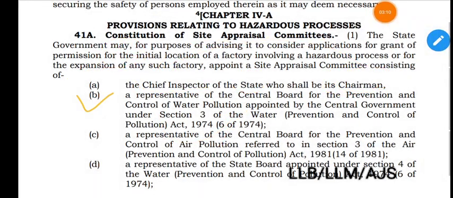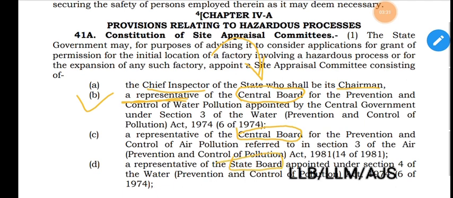B, a representative of the central board. There shall be a representative. The first one will be the chairman. Second is a representative of the central board. Here we have to see one thing. This is central board, this is also central board, but this is state board.